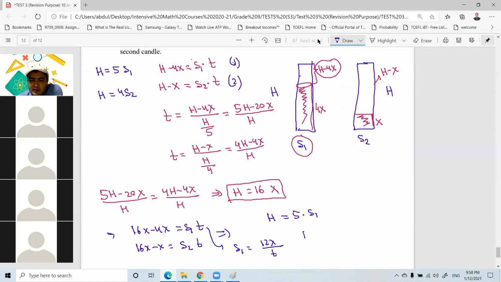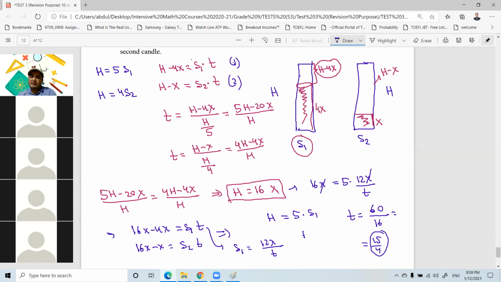So h equals 16x, and from here h equals 5 times S1, where S1 is 12x over t. So this x cancels, and t is equal to 60 over 16. By 4, it is 15 over 4.